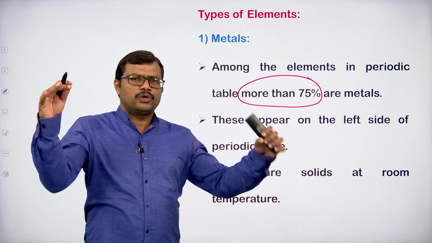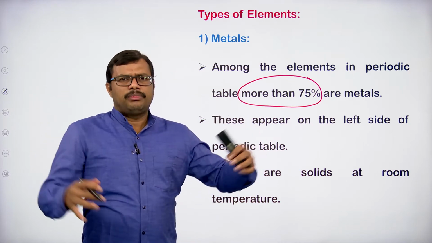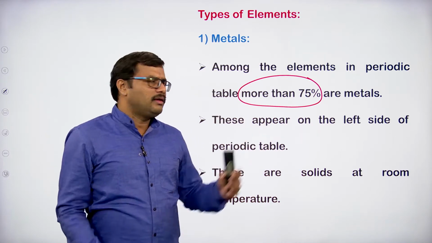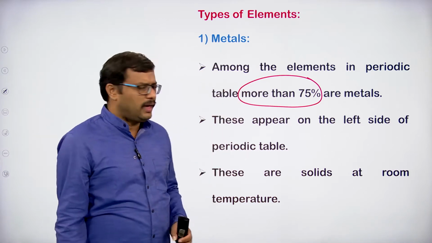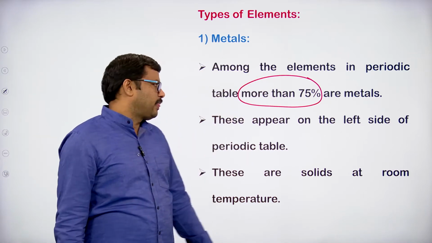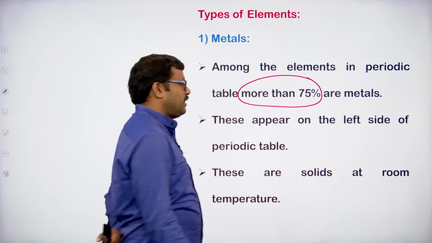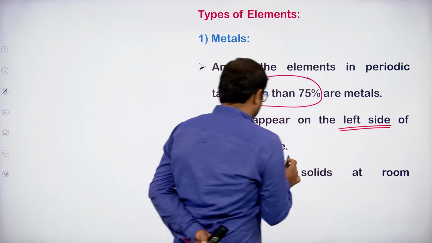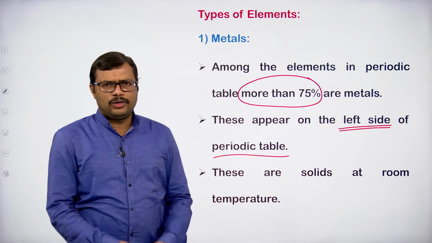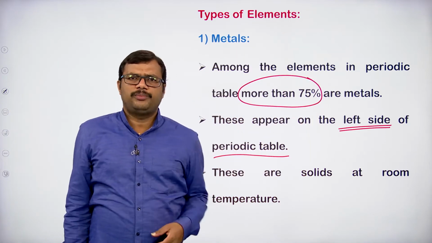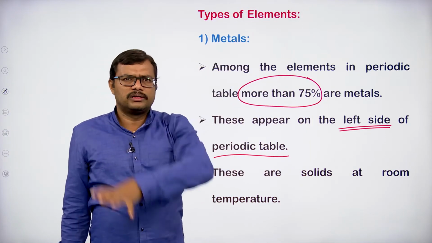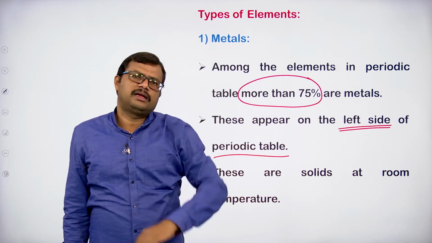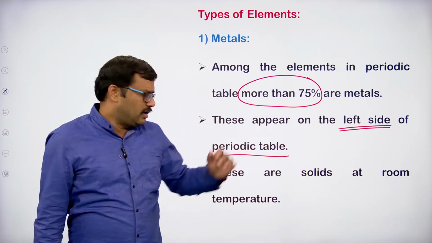So the maximum number of elements present in nature are metals only. They appear on the left side of the periodic table, which I showed you in the last class.